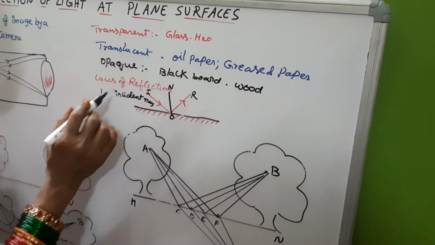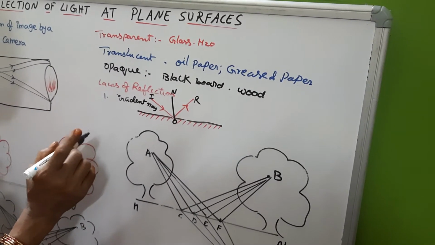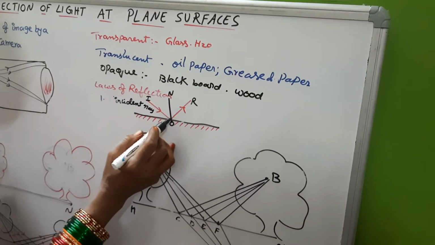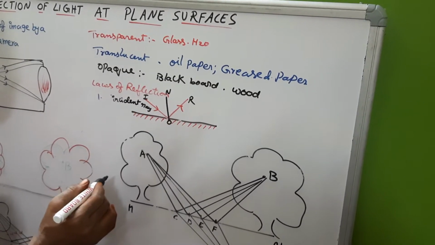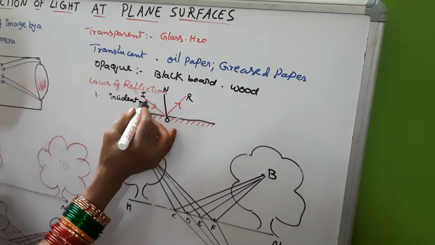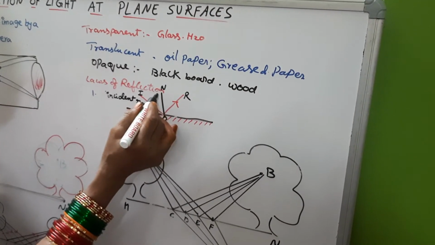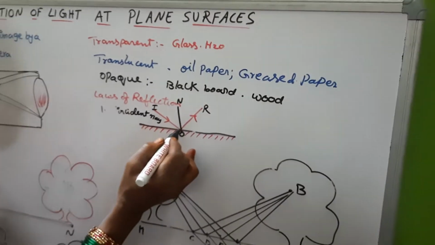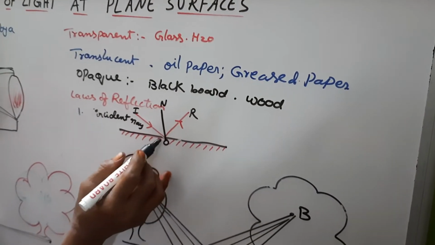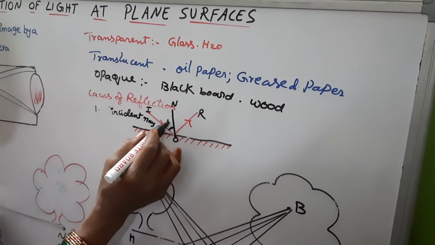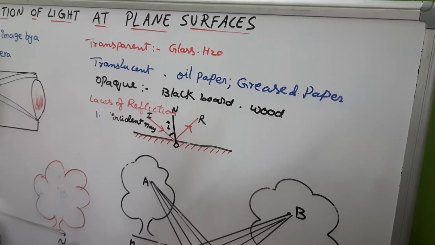Now according to the first law of reflection, the angle of incidence is equal to the angle of reflection. Angle of incidence means the angle between the incident ray and the normal at the point of incidence.